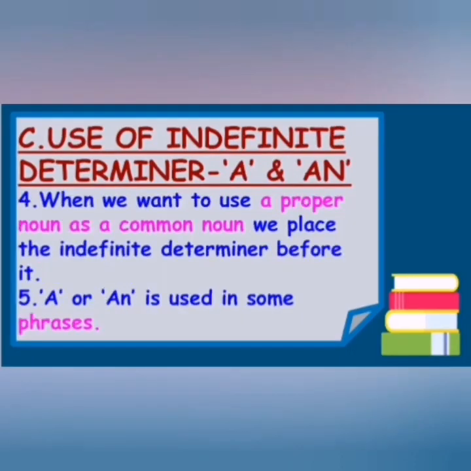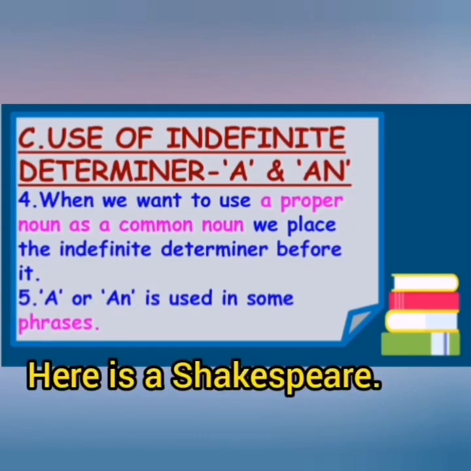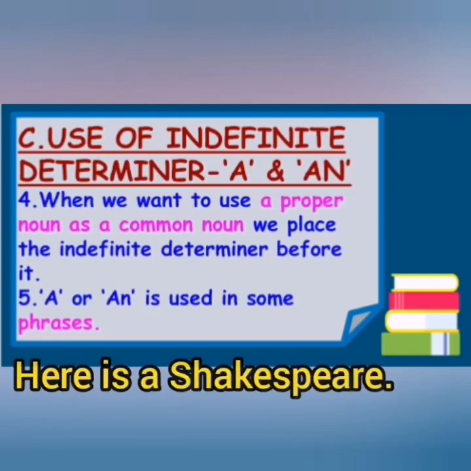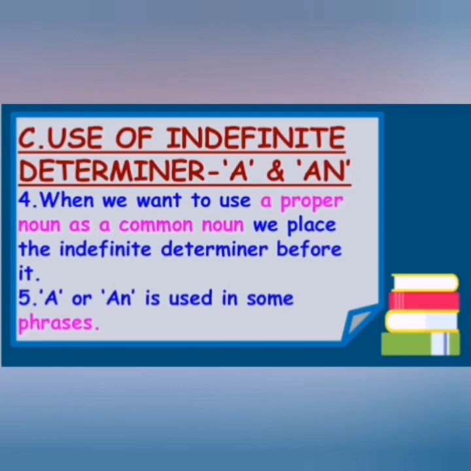Now the fourth one: when we want to use a proper noun as a common noun, we place the indefinite determiner before it. For example, "He is a Shakespeare." So it's an indefinite determiner used with a proper noun. A person gifted like Shakespeare, we say he has the quality of Shakespeare. So we say he is a Shakespeare. Understood?